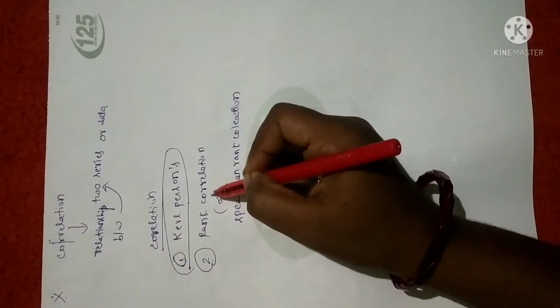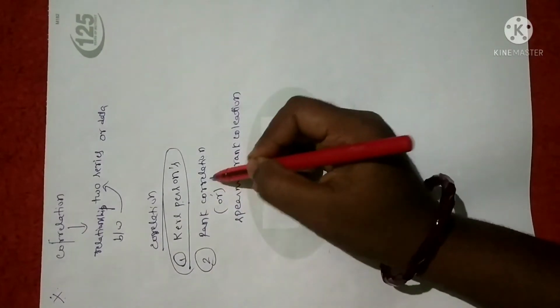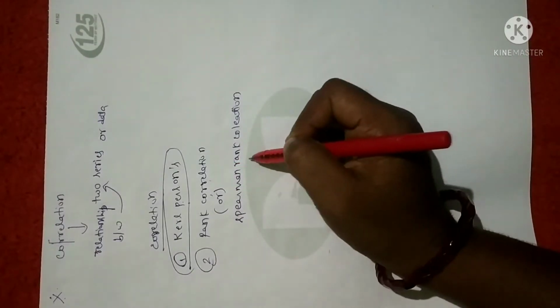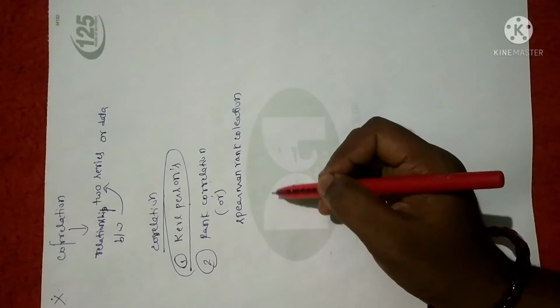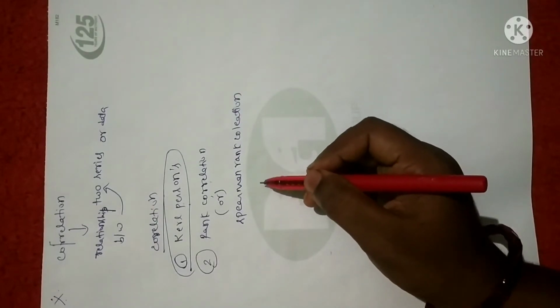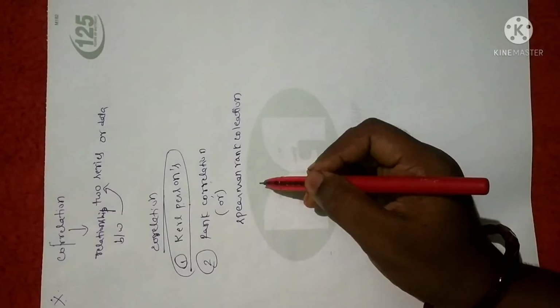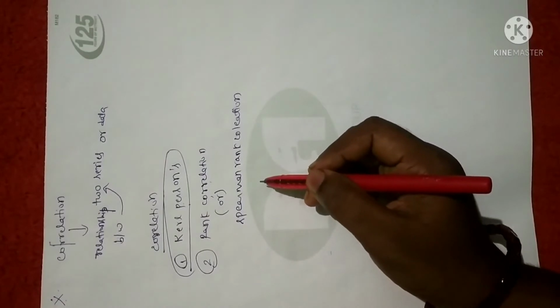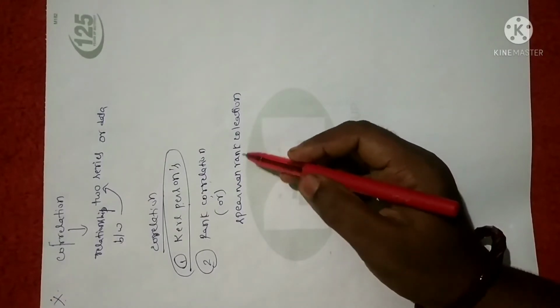Next is, as I said, we have 2 methods. First one is Karl Pearson and the second one is the rank correlation method. We can say rank correlation as Spearman rank correlation. Why? Because it was introduced by Karl Spearman. So it is called rank correlation or Spearman rank correlation.